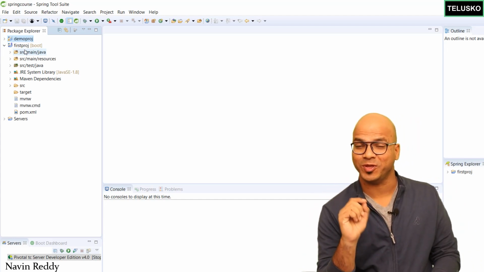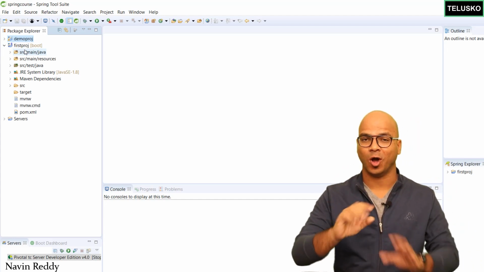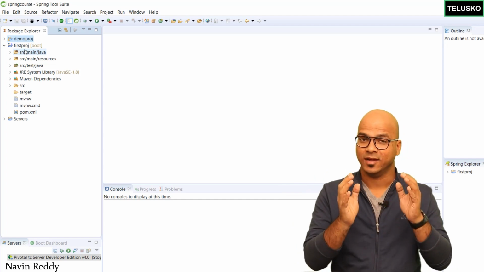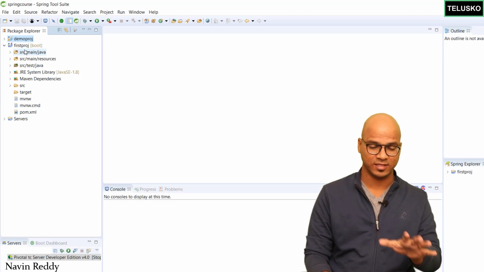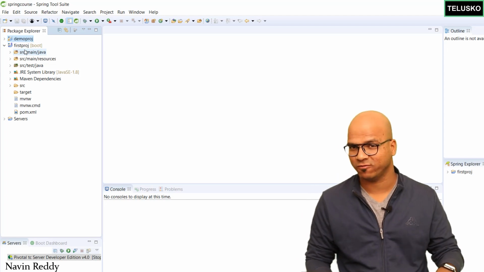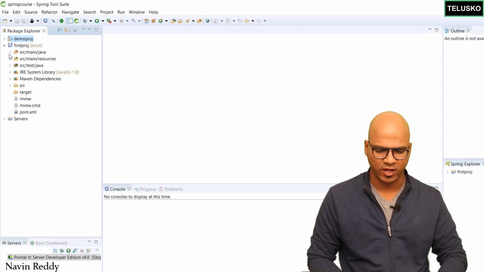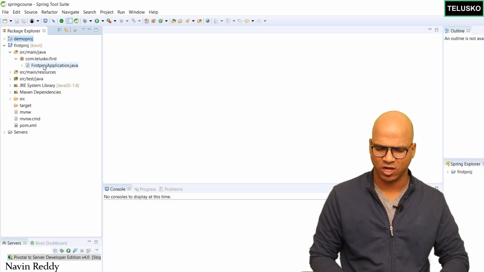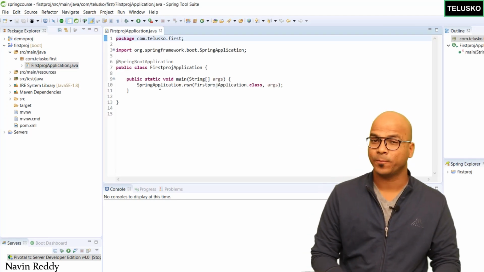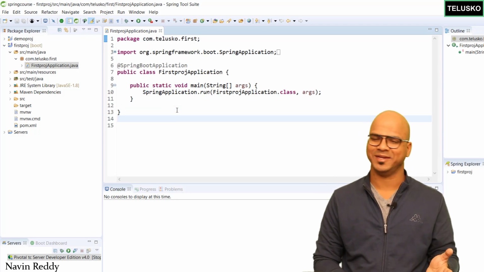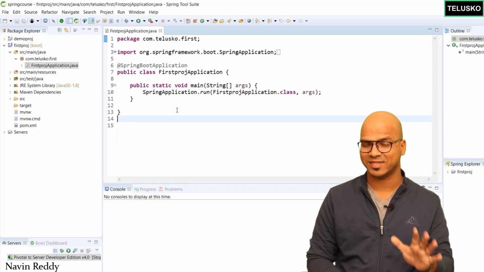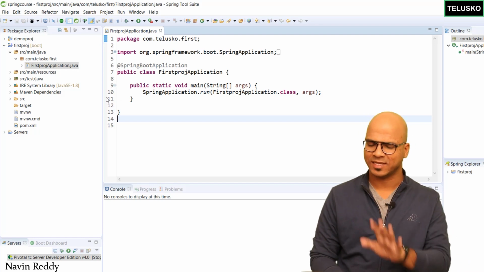Not actually. When you're doing this for the first time, it will download all the project structure and the dependencies from the internet, right? So it will take some time. But on this machine, I've already done this, so I have a local copy of the jar files. And if I open this, we already have a Java file here, which is first project application.java. And the amazing thing is it already had some code in it. At this point, we don't understand what that code is, but let's keep it there.